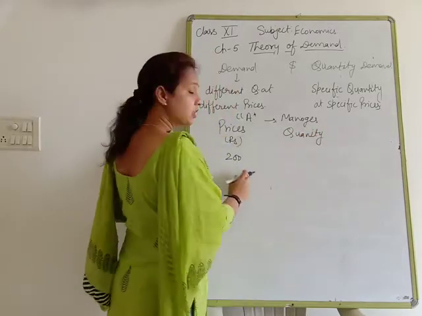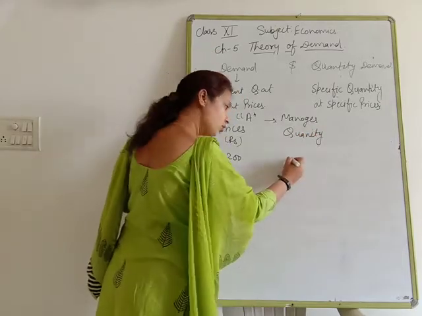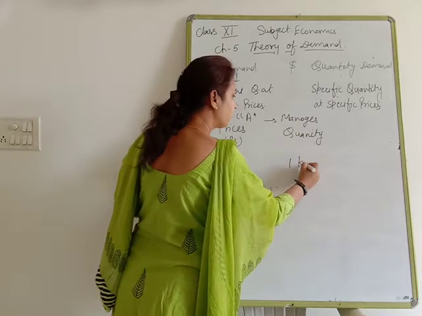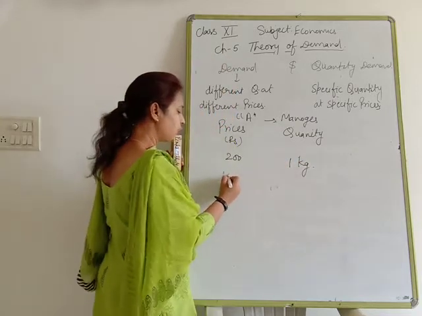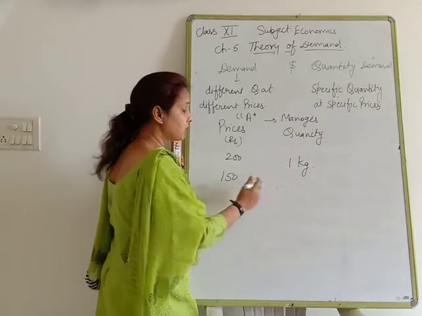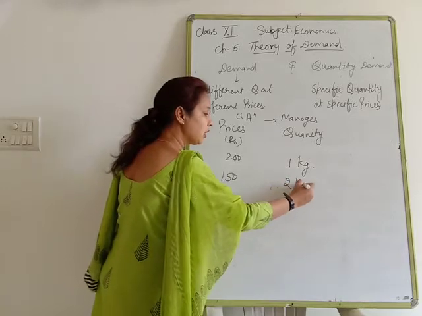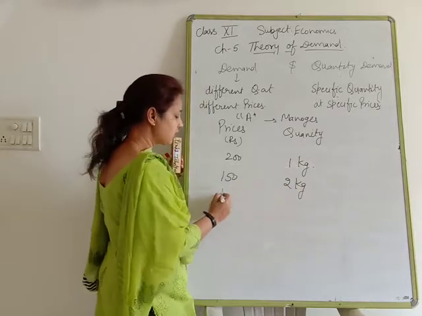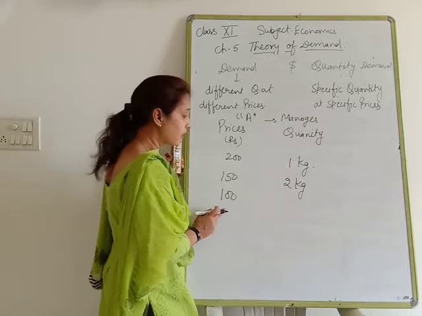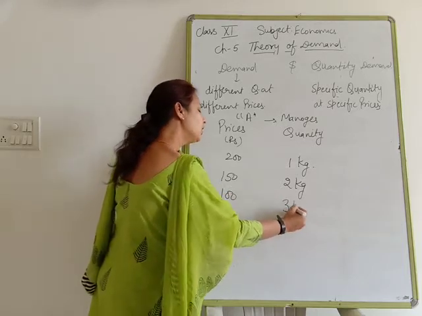He is going to purchase how much quantity? 1 kg. If the price of the mango is 150 rupees per kg, then he is going to purchase 2 kg. If the price of the mangoes is 100, then he is going to purchase 3 kg.